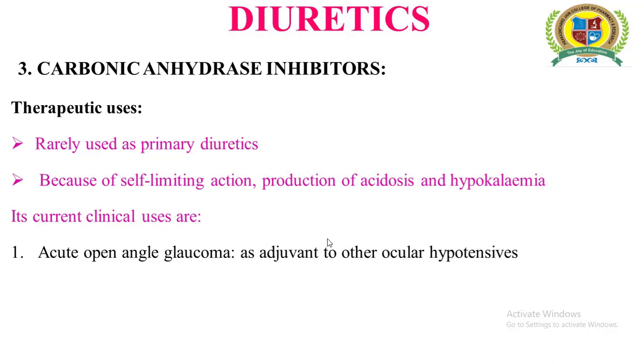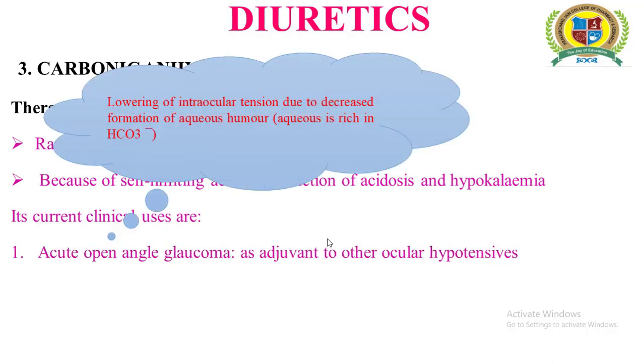Glaucoma is a disorder due to an increase in the intraocular pressure, and this intraocular pressure in acute open angle glaucoma is due to excessive formation of aqueous humor. As we discussed earlier, the carbonic anhydrase inhibitors inhibit the formation of aqueous humor, and that is the reason why they lower the intraocular tension and can be used in the treatment of acute open angle glaucoma.